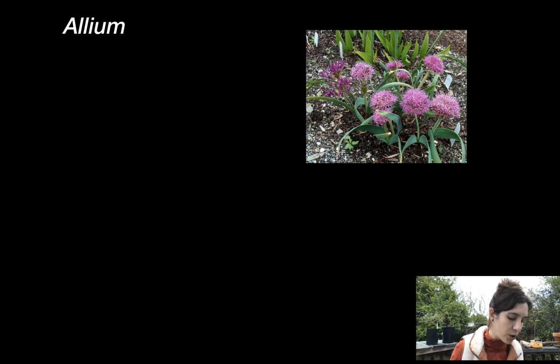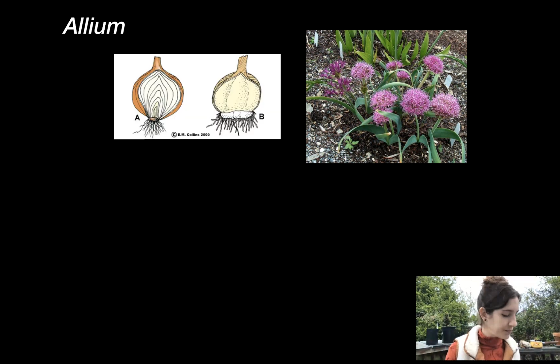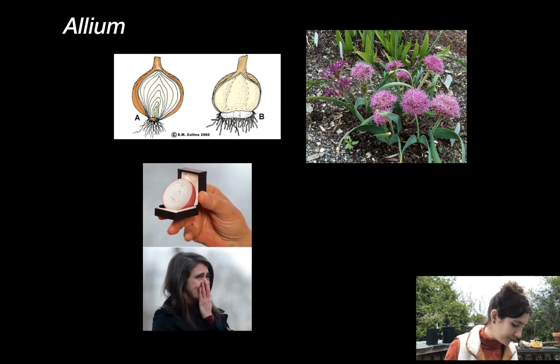If you've ever grown garlic, you know that they make those large umbels. I just looked over there because I have some growing right there. And what you can see in this picture is the fact that bulbs are technically just many overlapping succulent leaves. This is an underground storage unit, and onions are just leaves. Cool. They have these onion volatile compounds that sort of induce crying. Sad, cute, hilarious meme. And I think that's all I've got for you. See ya.